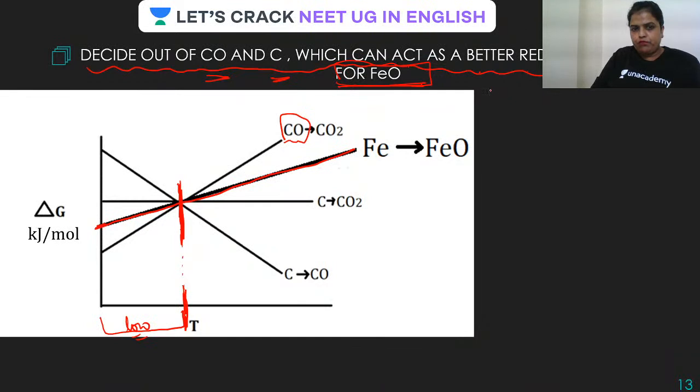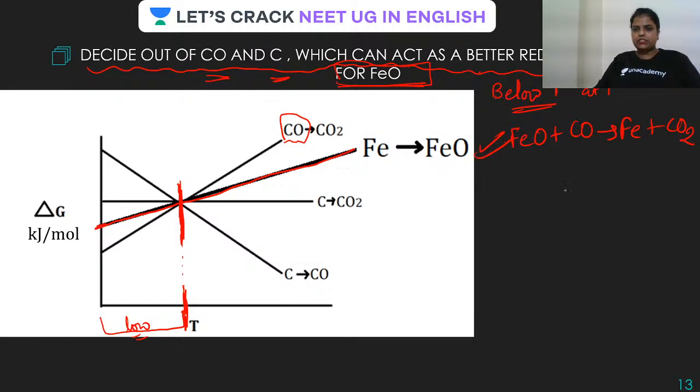Therefore, below T, or at T, yes, carbon monoxide can reduce this. Is it? So this is a feasible reaction. And above T, I'm repeating, above temperature T, what is happening?